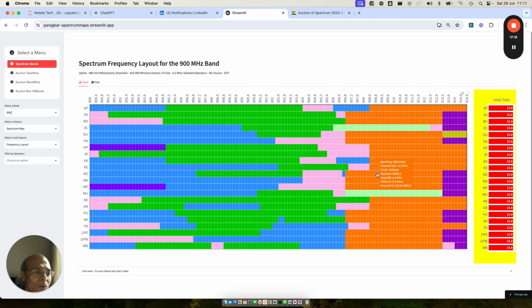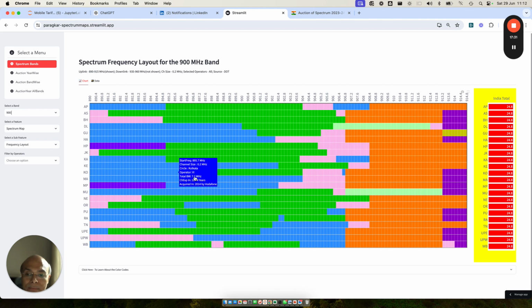So what will Bharti need? Bharti will need this 2.6 plus BSNL getting out and the railways getting out from here in order to create 15 megahertz. And then it will be able to do standalone 5G, provided Vodafone does not buy any further spectrum. Maharashtra, Bharti does not have anything, so end of the story here. Vodafone has got plenty of spectrum, so there is no problem there.